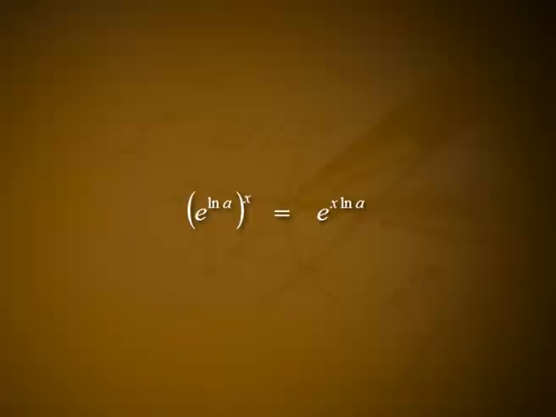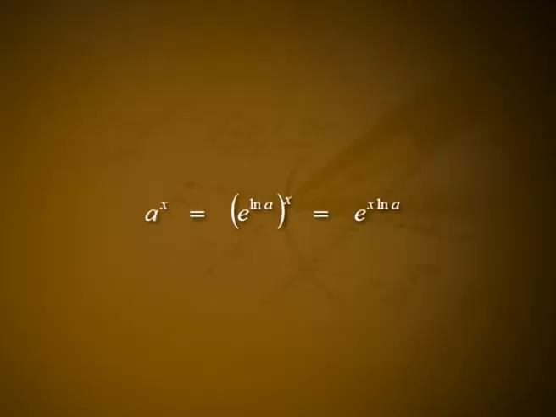Suppose now that we want to raise a to an arbitrary power x. This is equivalent to raising e raised to log a to the power x, which we can do if we define e raised to log a the whole raised to x, which is equal to e raised to x into log a. The number e raised to x into log a is defined because e raised to u is defined for any number u. So to define a raised to x, we think of a as e raised to log a and apply the definition a raised to x is equal to e raised to log a the whole raised to x, which is equal to e raised to x into log a.